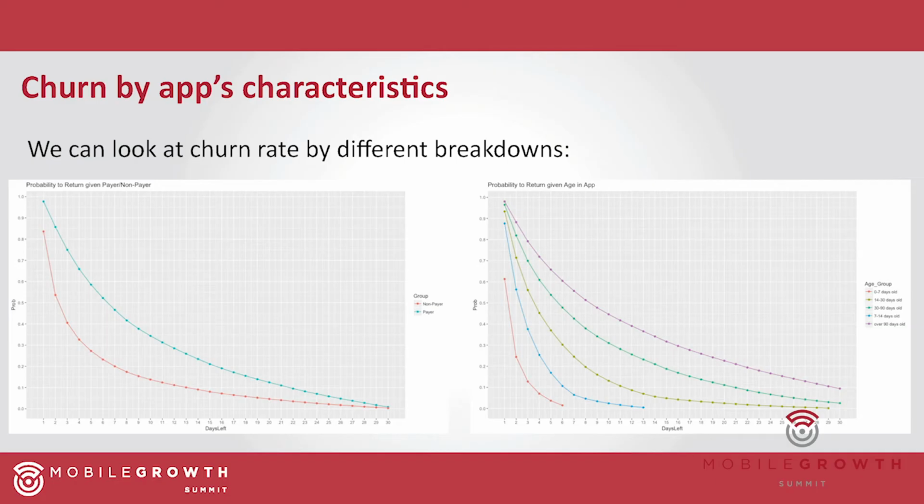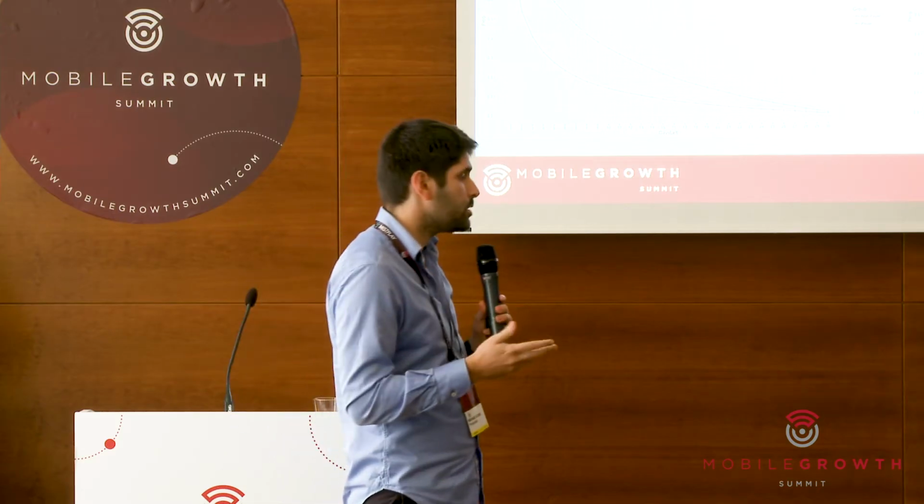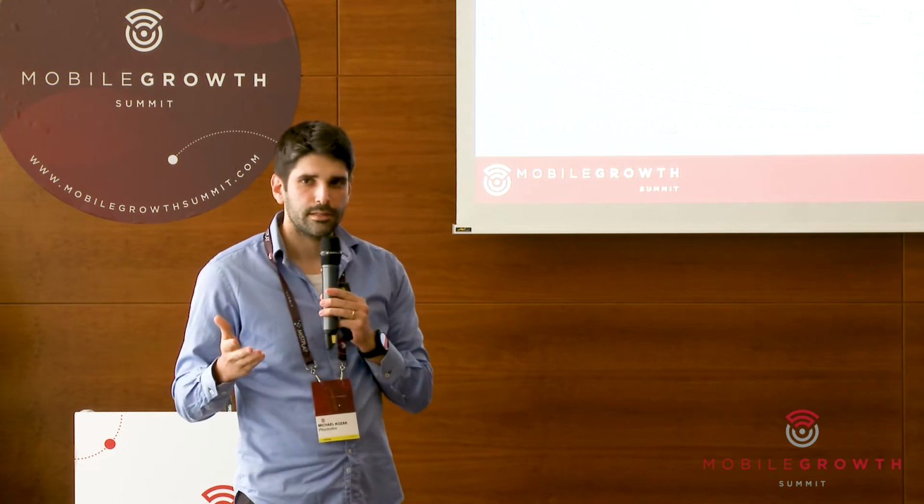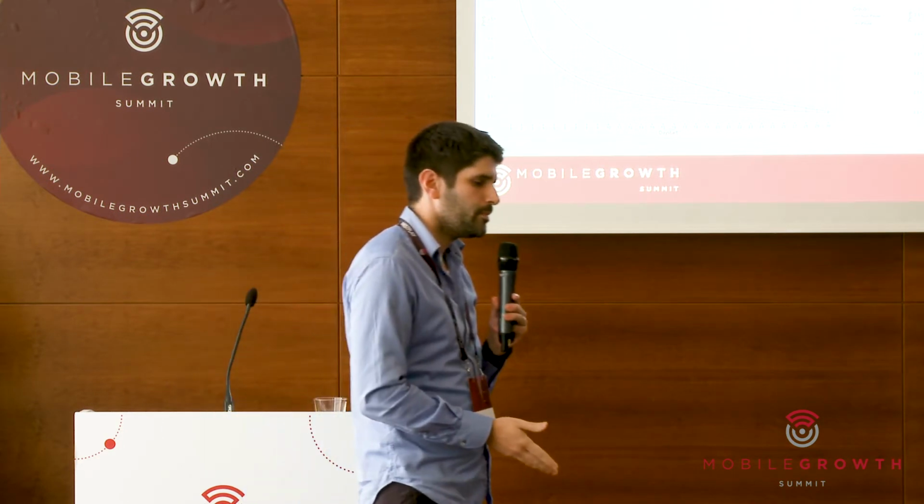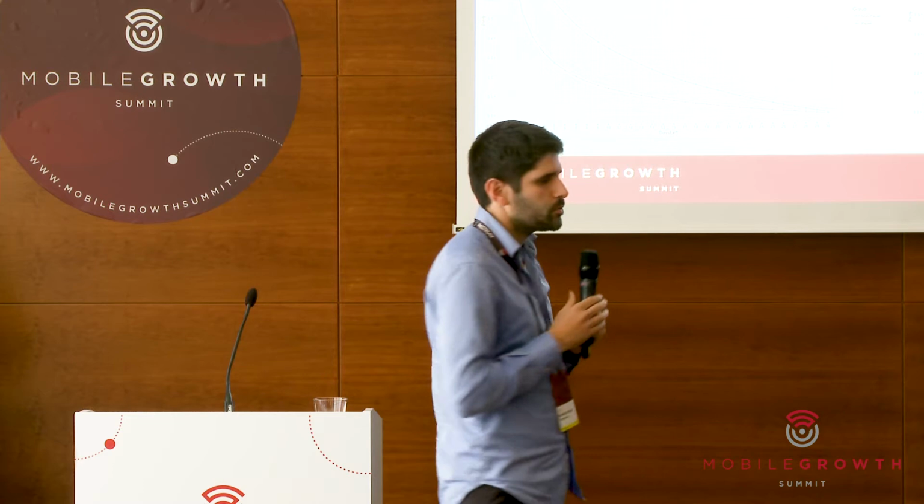How do we know it? Let's take, for example, day 7 here. On day 7, the non-payers have a probability of 20% to return on their own, organically, whereas if we escalate to the payers population, they have around 45% of returning on their own. So it's more than twice as likely that a paying user will return after 7 days than a non-paying user. This is how we read this graph.